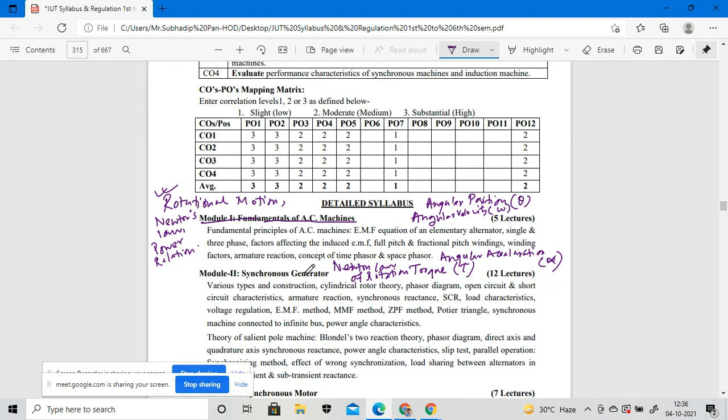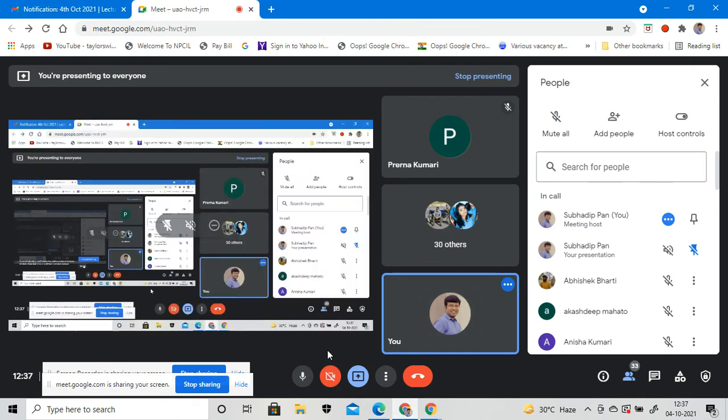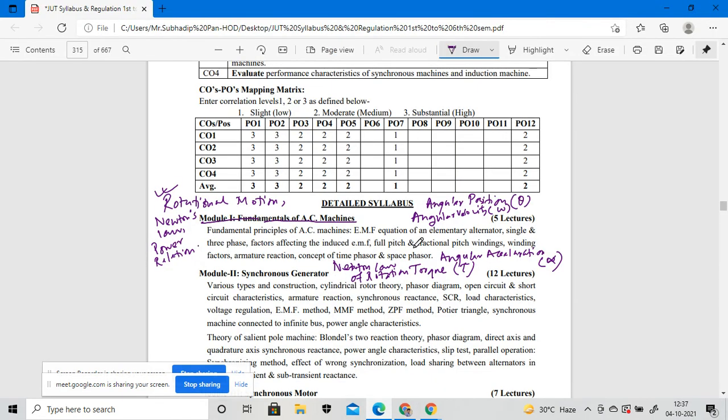Okay, there will be two different types of motion. One is called linear motion, another one is called non-linear motion. So these things you have to clarify from physics, because we have to discuss all those components the next day. After that we will discuss the principle of AC machines. Is that clear? Yes, sir. Okay, fine.